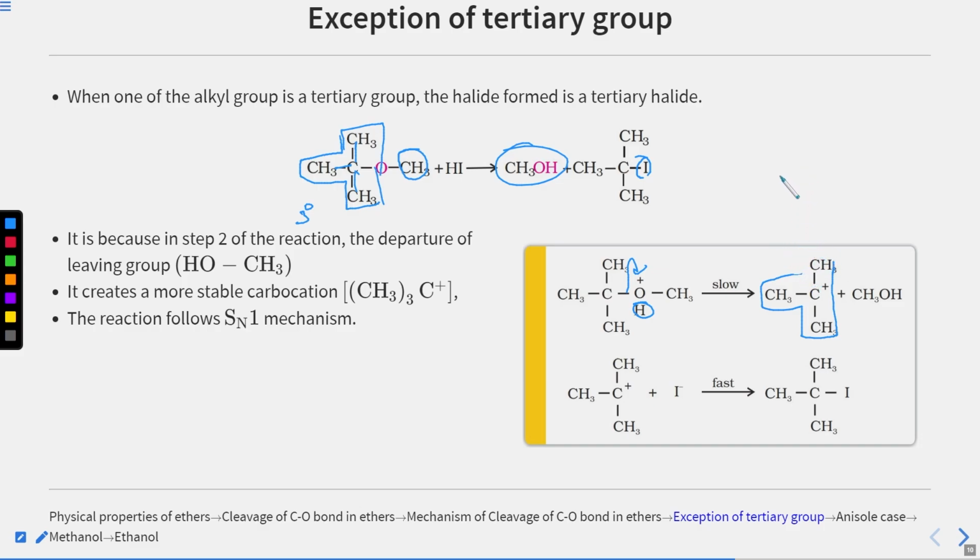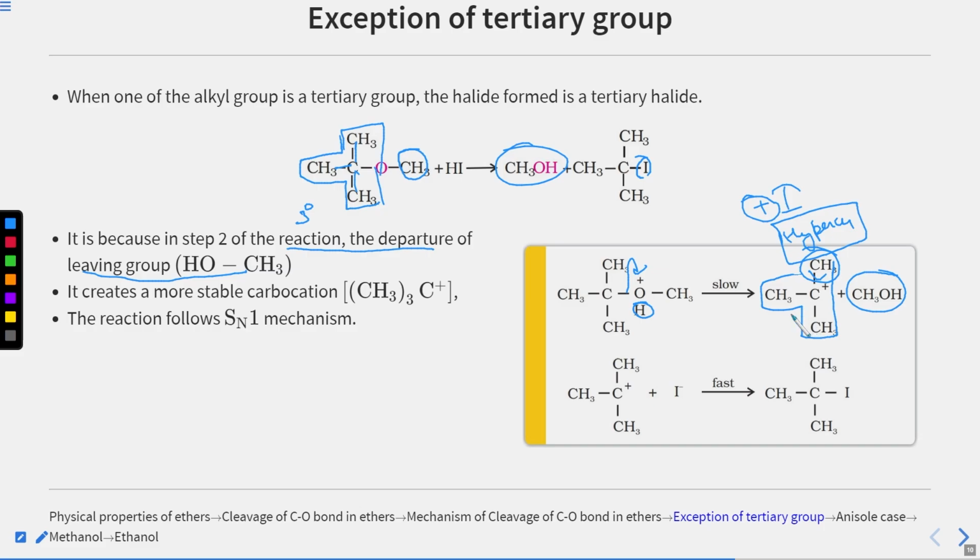How is it stabilized? Two factors were there. If you remember, we have plus I effect from the CH3, and we have hyperconjugation coming from alpha hydrogen of the methyl group. So what was alpha hyperconjugation? It was basically the donation of sigma electrons from carbon-hydrogen bond, the sigma bond, to the anti-bonding orbital of the carbon that is having a positive charge. So it is because in step 2 of the reaction, the departure of the leaving group CH3OH takes place. So this group departs first.